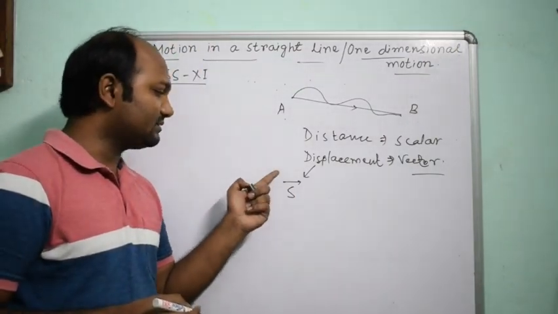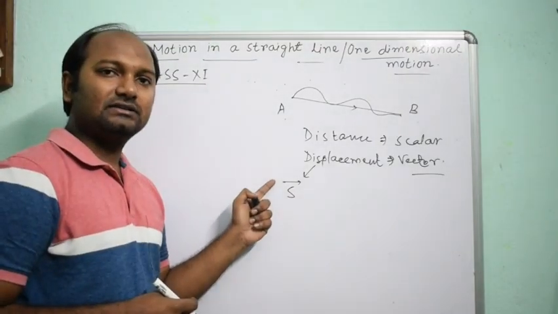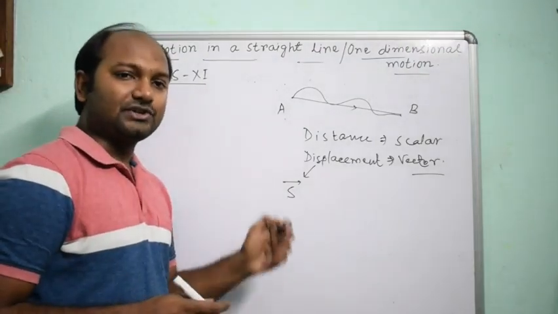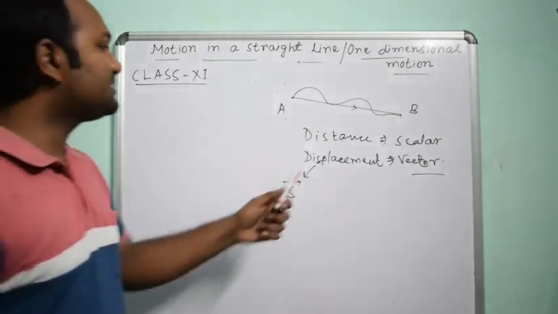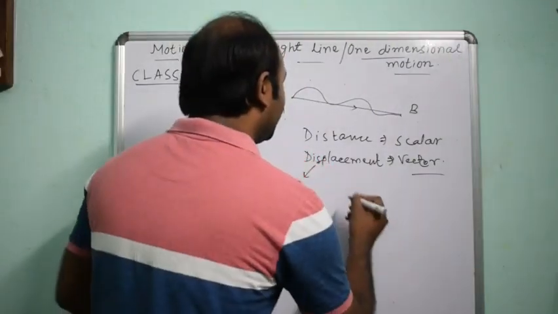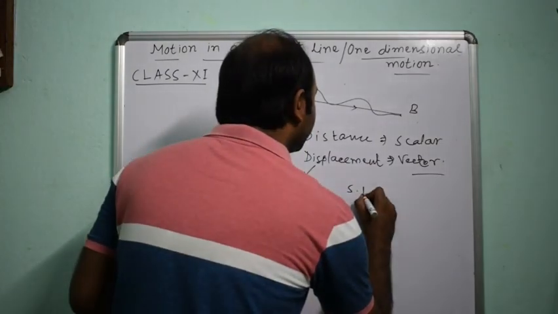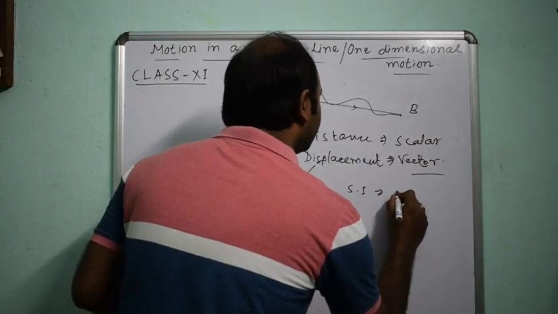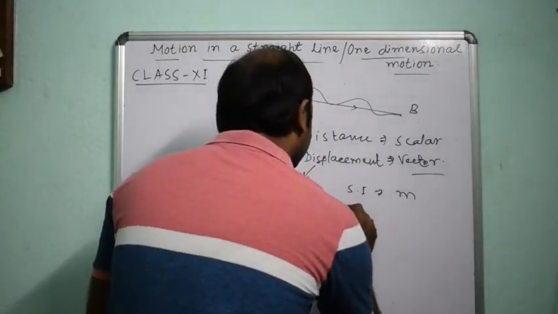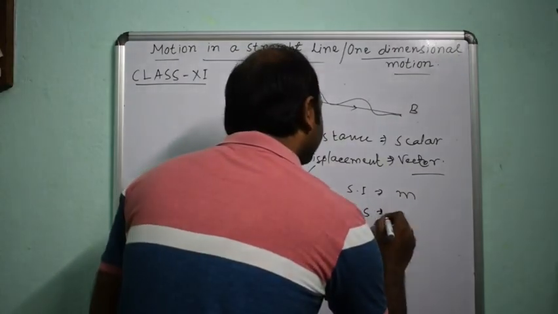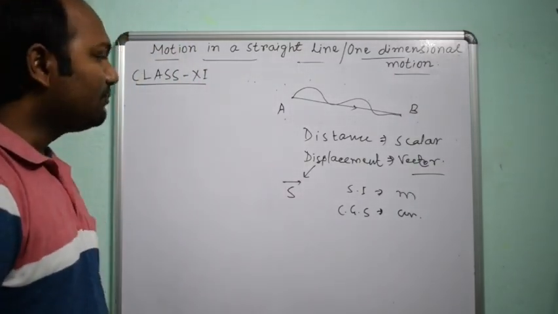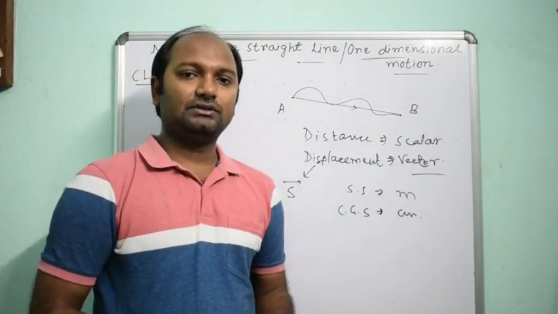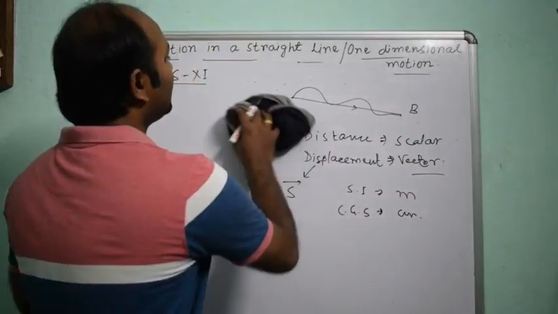This symbol implies that it has a particular direction. Next, what will be the unit of distance and displacement? In SI, the unit is meter, and in CGS, it is centimeter. Both have the same unit.